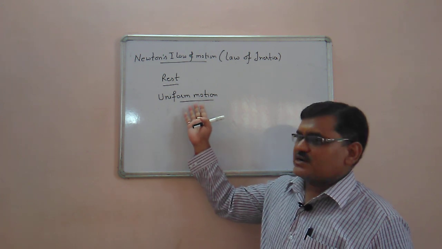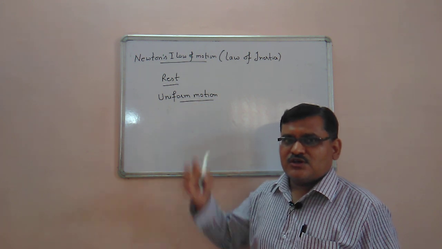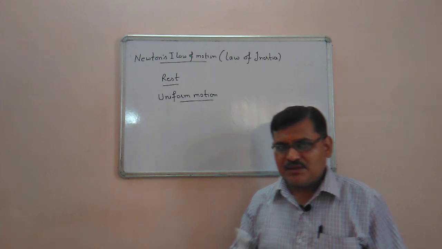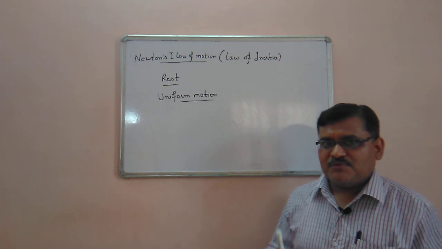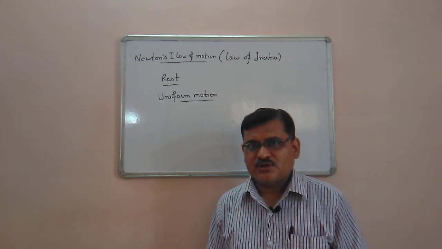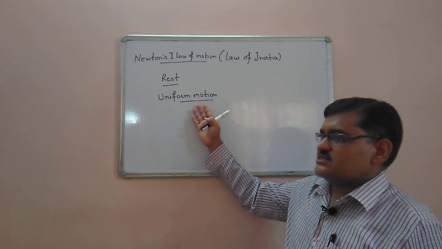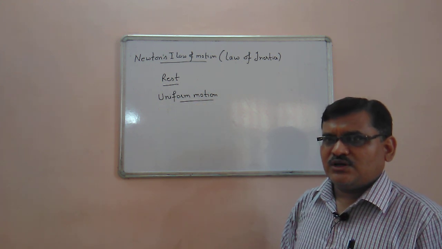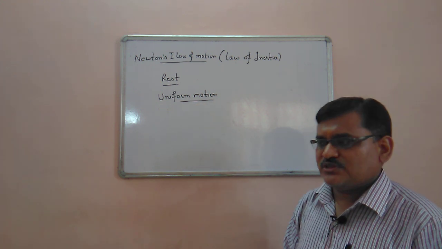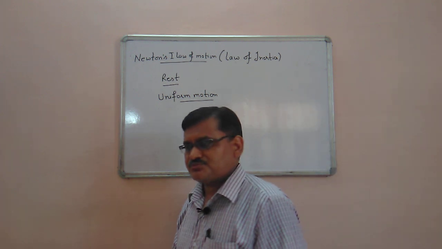Similarly, if an object has uniform motion, it means the object is maybe under the effect of balanced forces, or maybe some force is not being acted. So if an object is in uniform motion, it will remain throughout its life in uniform motion only. So this is Newton's first law of motion.